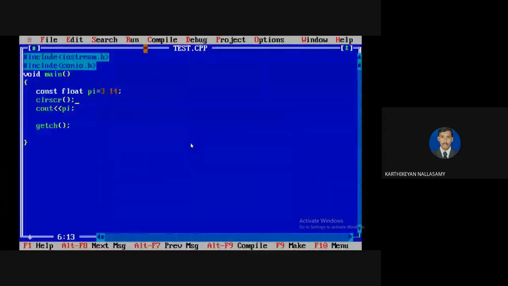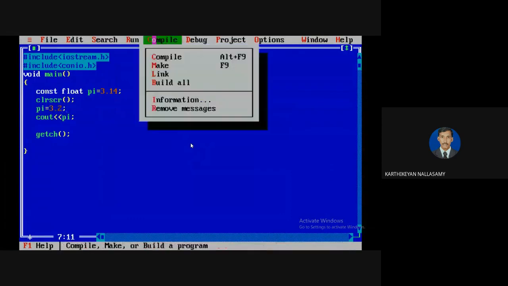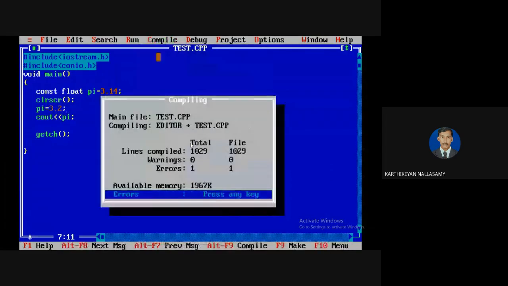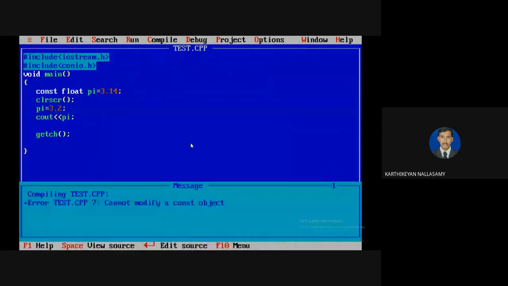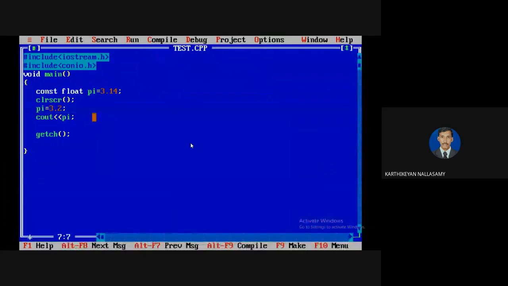For example, if I try to change the value, pi equal to 3.2, and compile now, there is an error: cannot modify the constant object. If you try to change the value of a constant variable, the compiler automatically gives an error message.